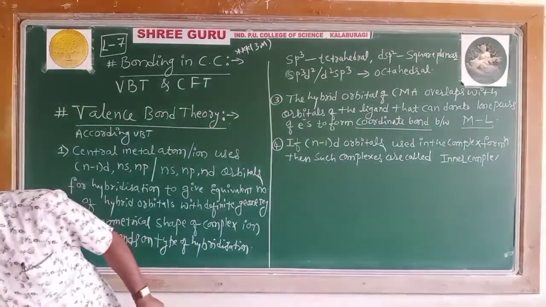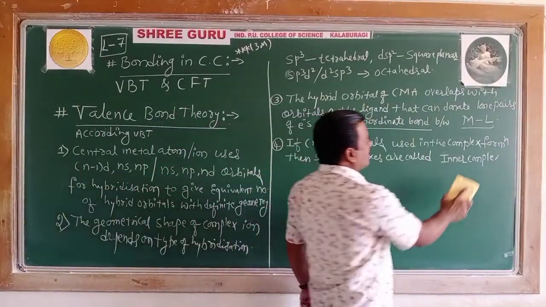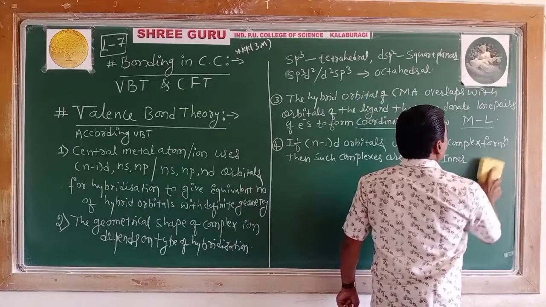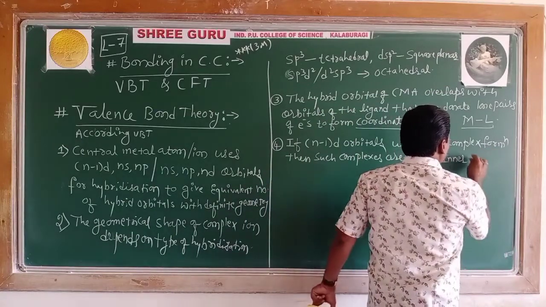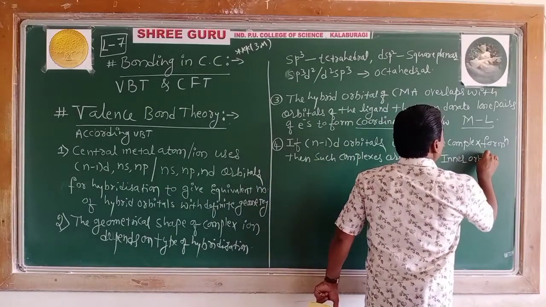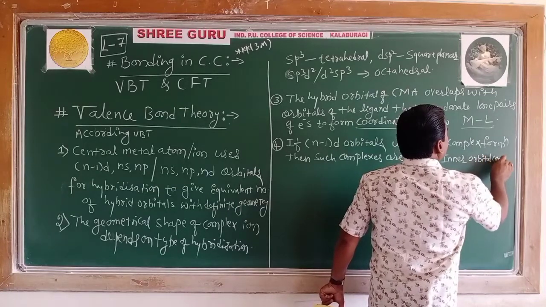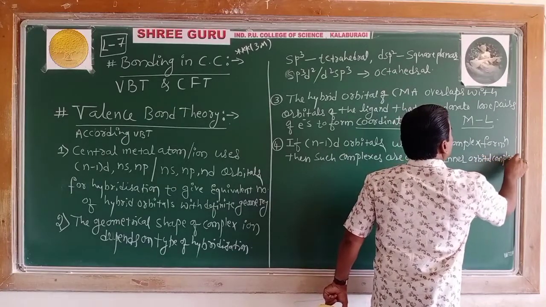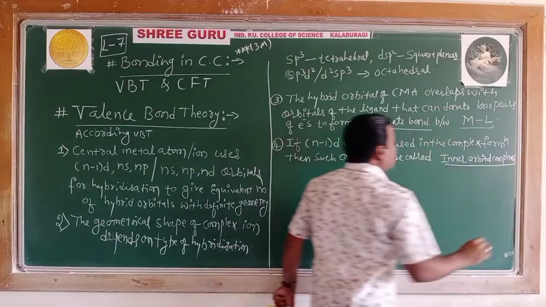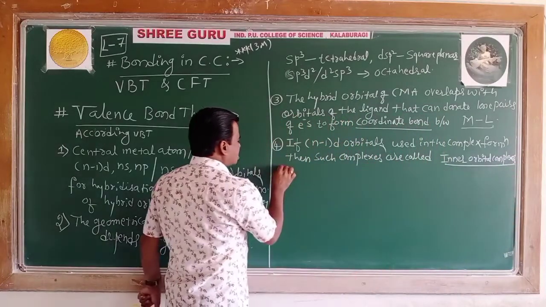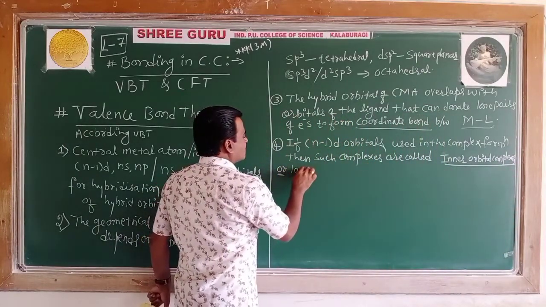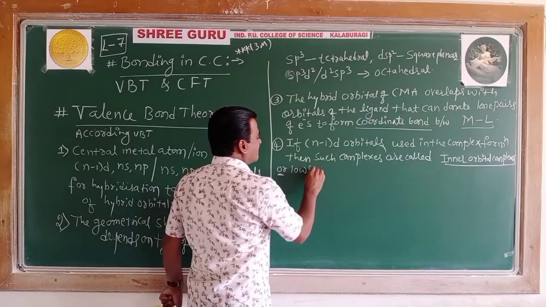Such complexes are called inner orbital complexes, or low spin complexes.